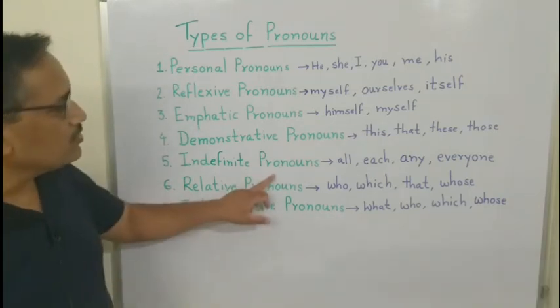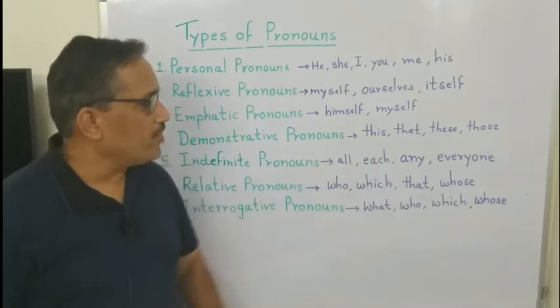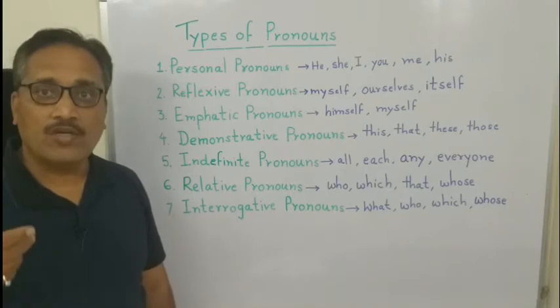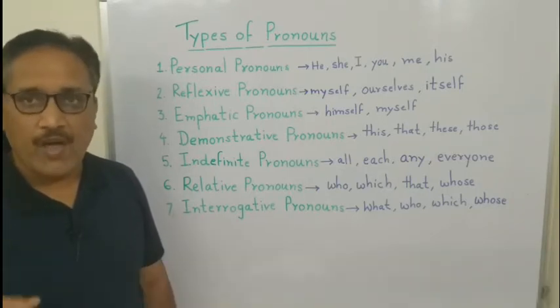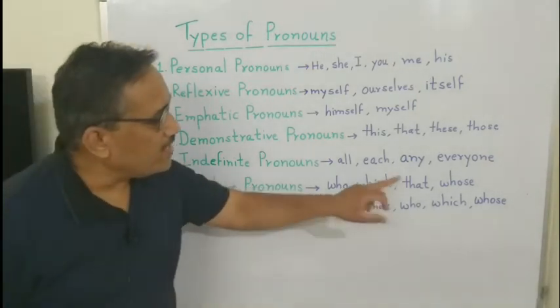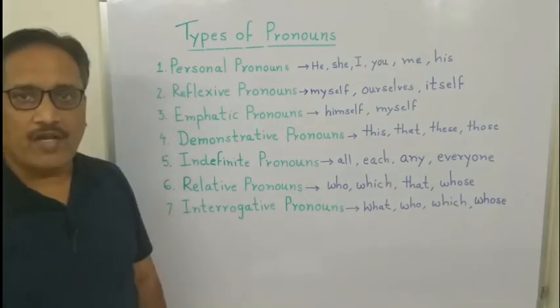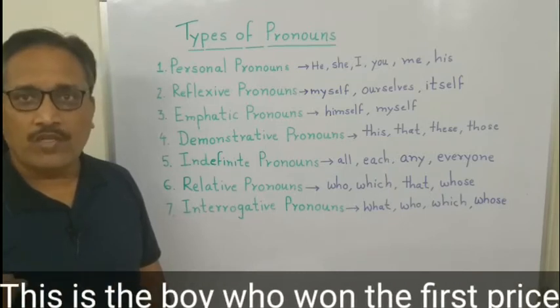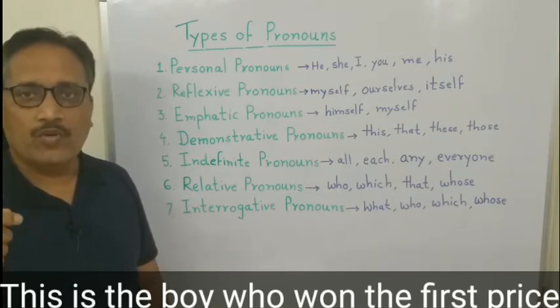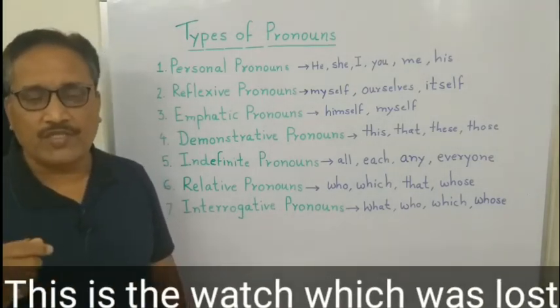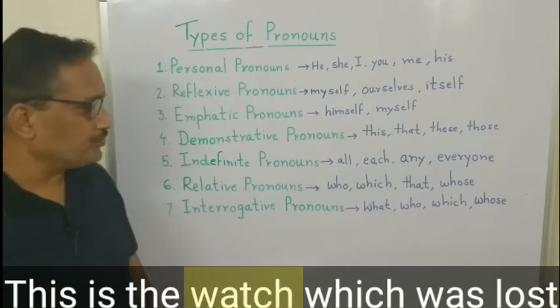Next, indefinite pronouns. All, each, any, everyone. Indefinite pronouns do not indicate a particular person or thing. For example, all are happy. Everyone loves chocolates. Next, relative pronouns. Who, which, that, whose. Relative pronouns relate to a noun. For example, this is the boy who won the first prize. Here the relative pronoun who relates to the noun boy. Next example, this is the watch which was lost. Here which relates to the noun watch.